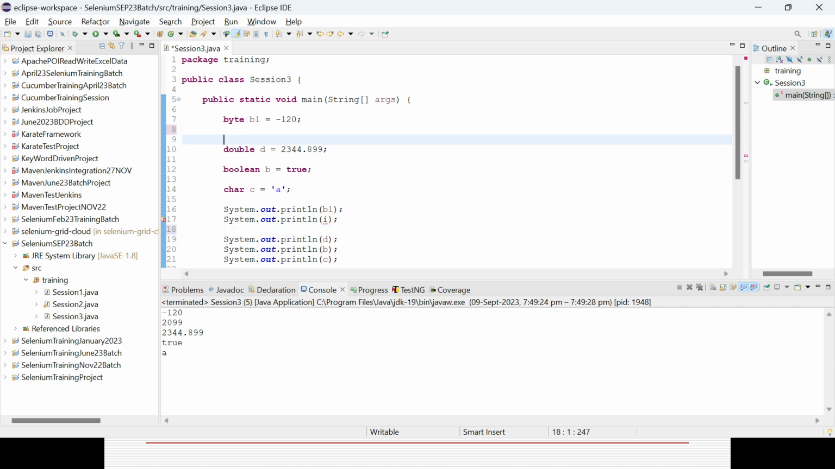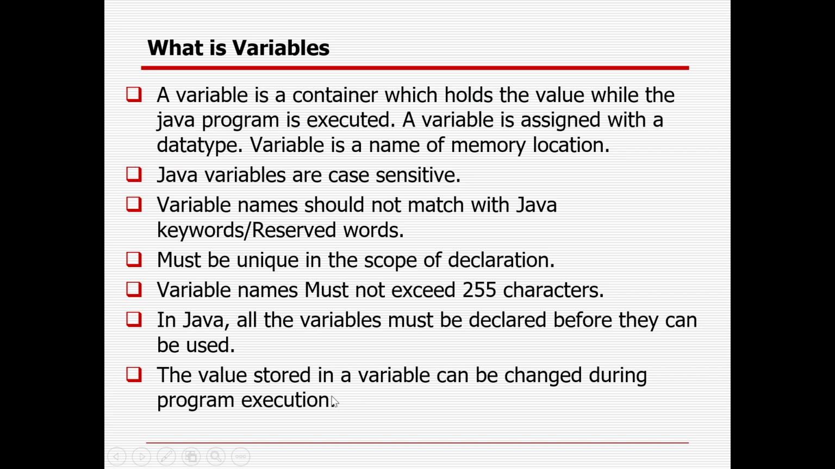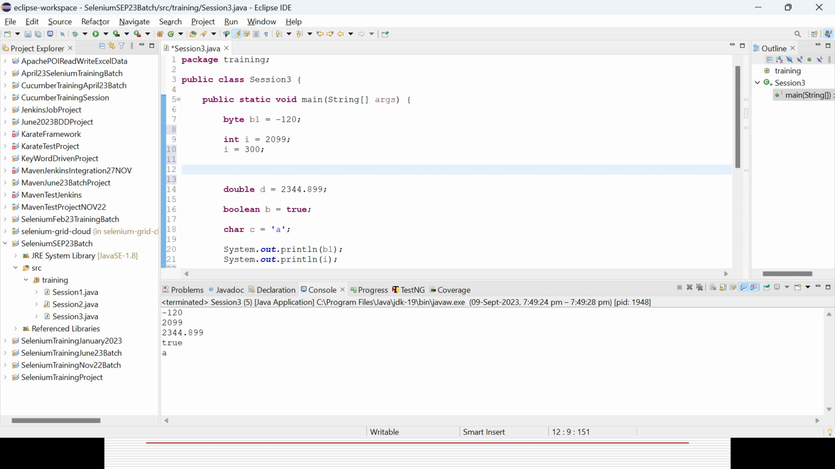But in case you are doing it before, that will not throw the error. Okay, error solved automatically. The value stored in the variable can be changed during program execution. So say I have defined some variable called I equal to 2099. Then I can again change it to I equal to say 300. Then again I can change it to I equal to say 800.